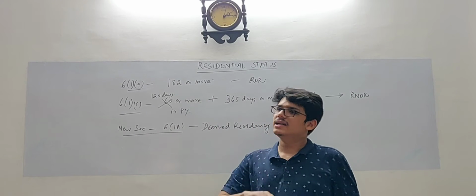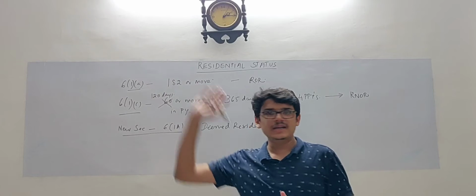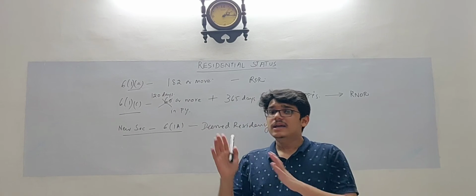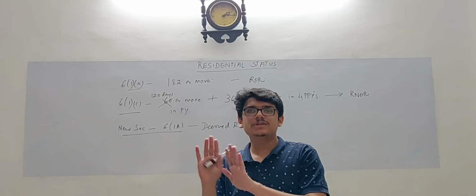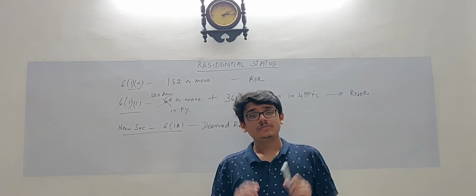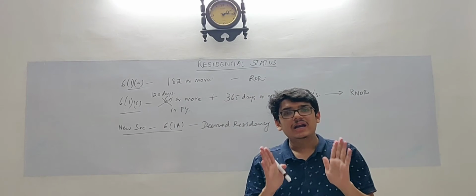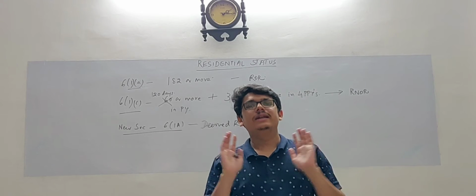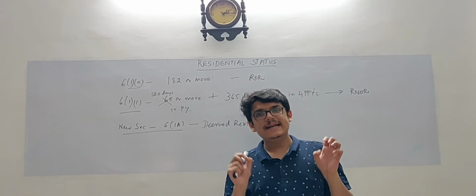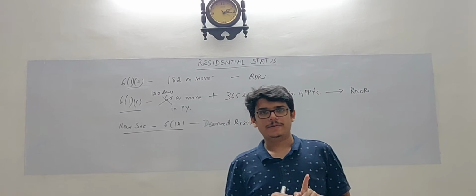He might be called a resident by virtue of the laws in any other country, but his income is not taxable in that country. So in such cases, he shall be deemed as an RNOR in that previous year in India. He shall be deemed as a resident and not ordinarily resident in India.